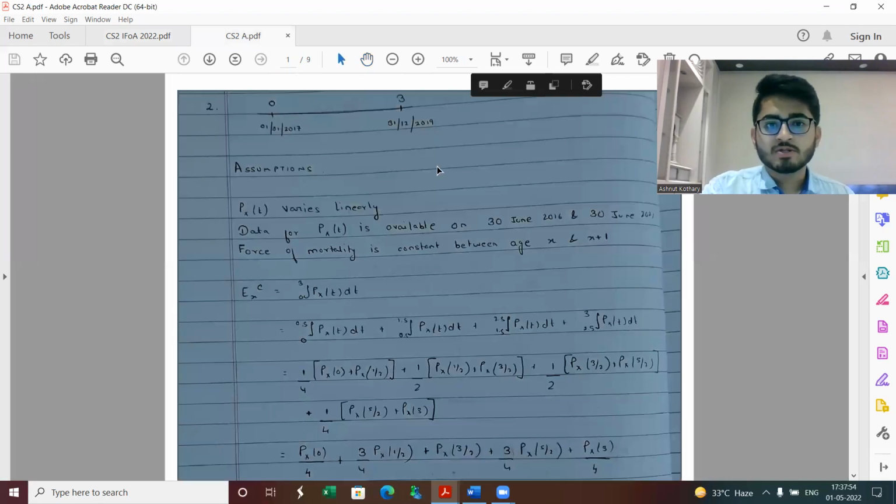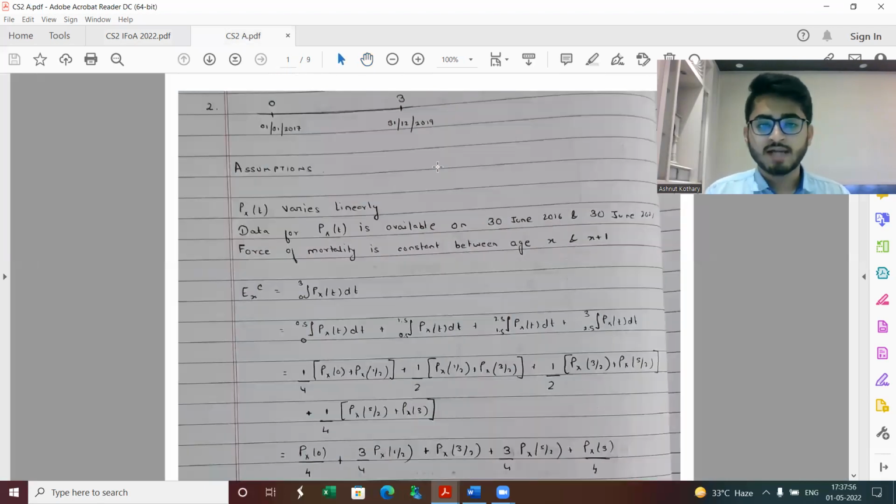So I have basically assumed that PXT varies linearly, which is a standard assumption which all of you need to take. It wouldn't really make sense if you think PXT varies in some other way, because this is the standard assumption, standard methodology, which we have currently in our syllabus. Then I'm also assuming that data for PXT is available on 30th June 2016 and 30th June 2021.